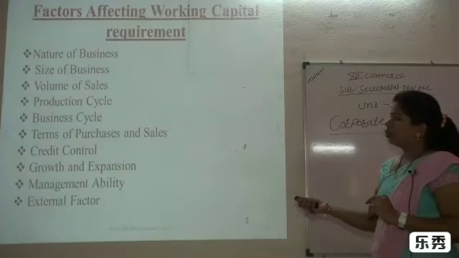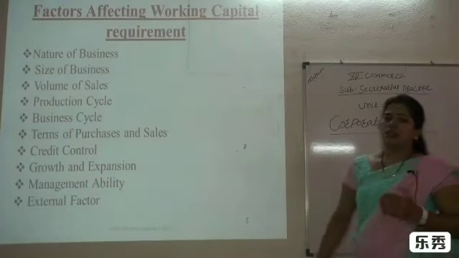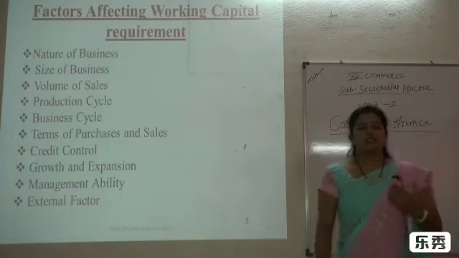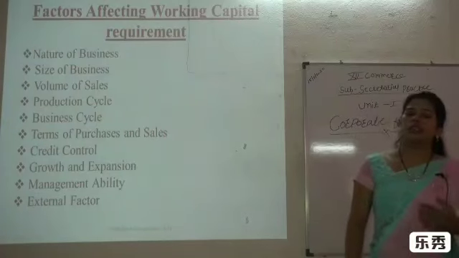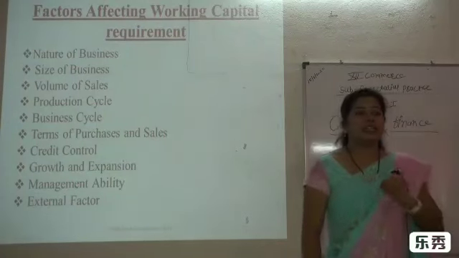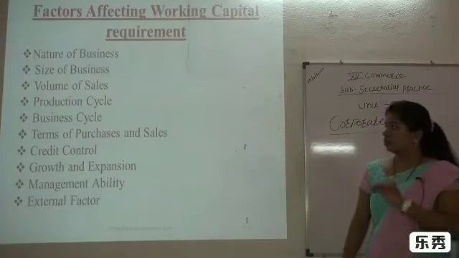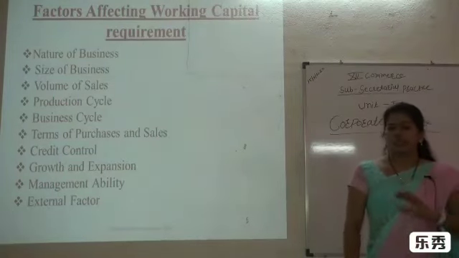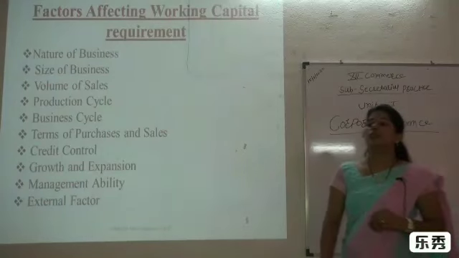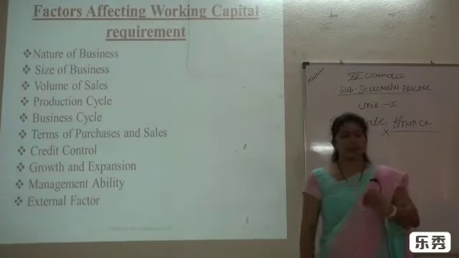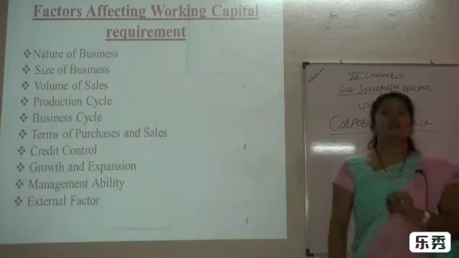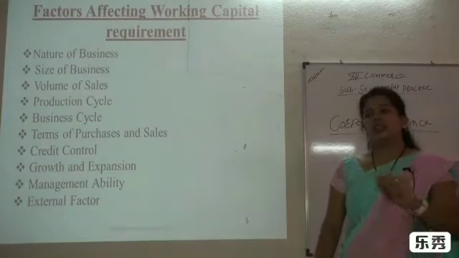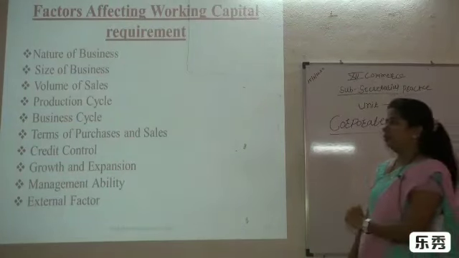Then the next point is credit control. It means for every organization, when they are selling goods to the wholesaler or the retailer, they have to maintain a credit control policy. So what kind of credit policy? If there is a liberal credit policy, definitely more working capital is needed. If there is a strict credit policy, less working capital is necessary.